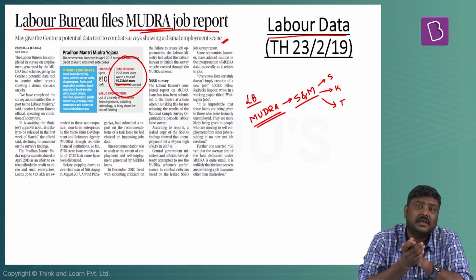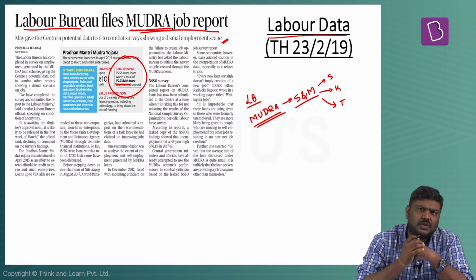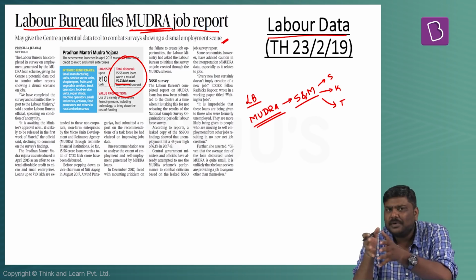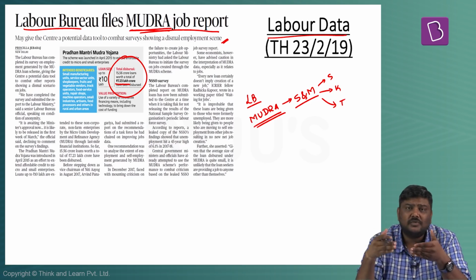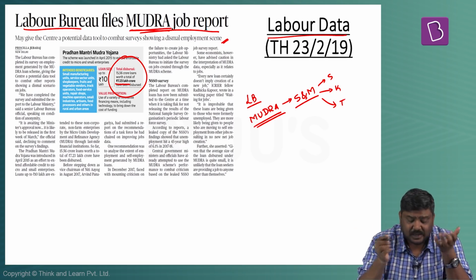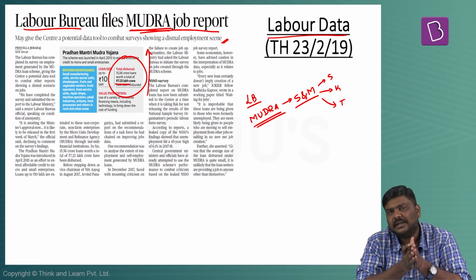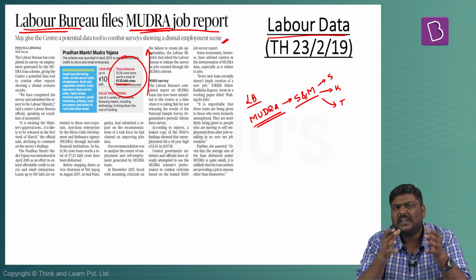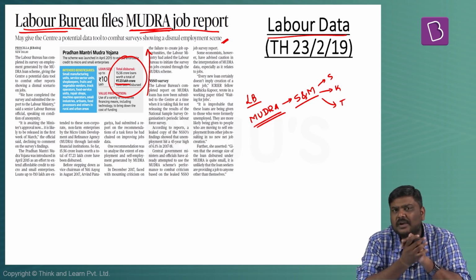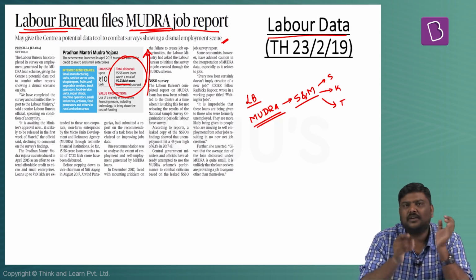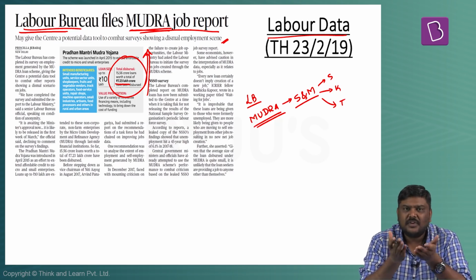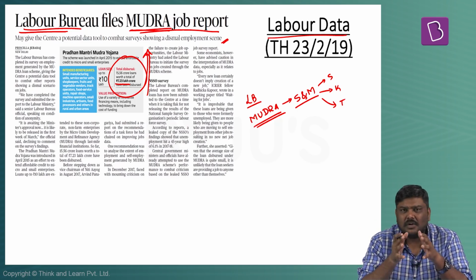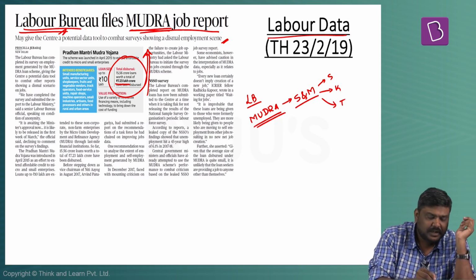Now the government says, if this is the value of the loans which have been issued, obviously the people who have taken loans would also have created employment opportunities or given jobs to various people in the market, which will basically lead to what? Employment generation in the market. The concept of Labour Bureau submitting this report or measuring this employment creation is because of this argument. And the government says this will be one of the ways of measuring employment created in the economy. Now, do not worry about the numbers related to this particular report.